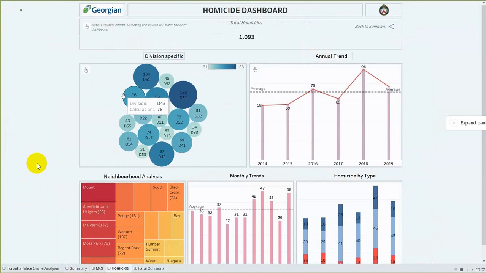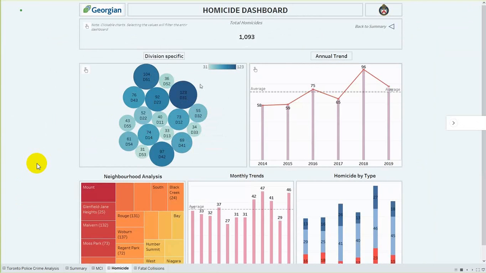Hi Professor, my name is Ashish Sehgal. Now I am going to explain the homicide dashboard. As you can see, there is a division specific bubble chart on the left hand side with the blue color, and the density of the color marks the number of incidents in that particular district, and the lighter the color, the fewer incidents have happened in that particular district.